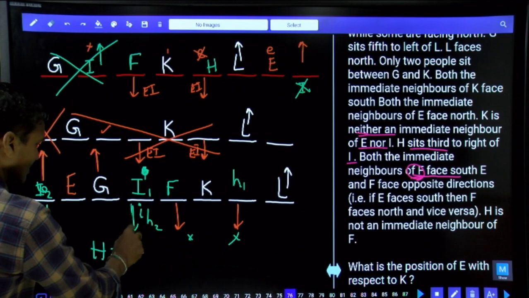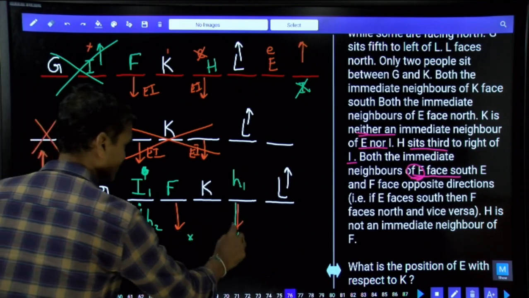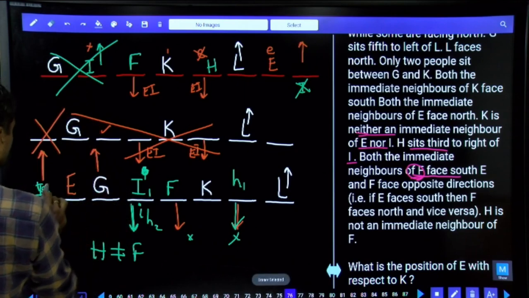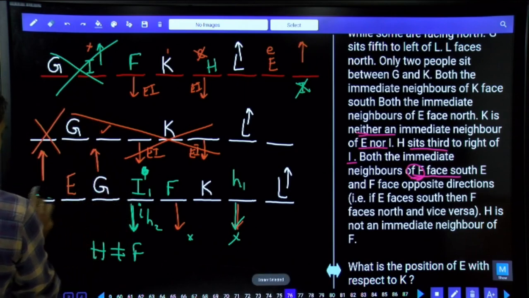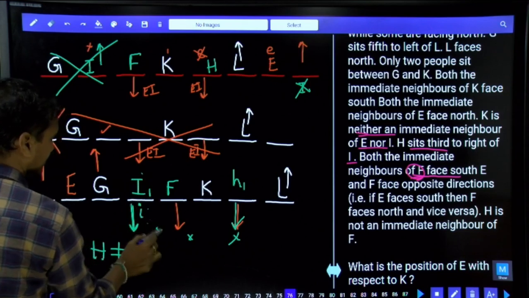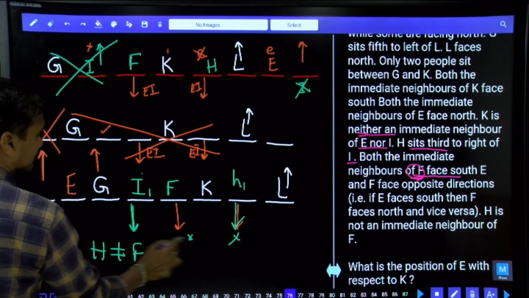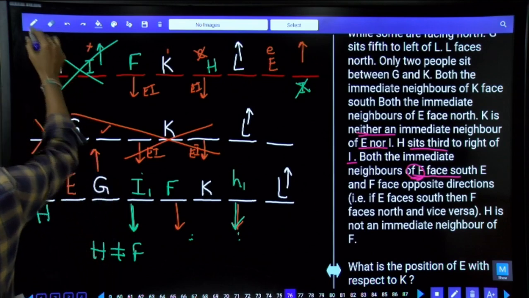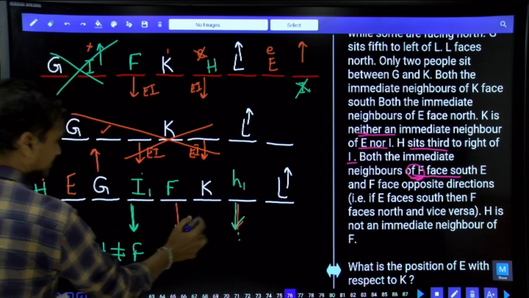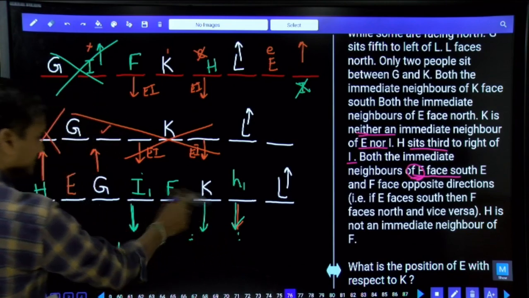If F is here, both the immediate neighbors of F are facing south. And what is the next information we have? Both the immediate neighbors of F are facing south. Hence, H at this place, isn't it? Finally, we got that H at this place. Immediate neighbors of F are facing south. These two persons are facing south.